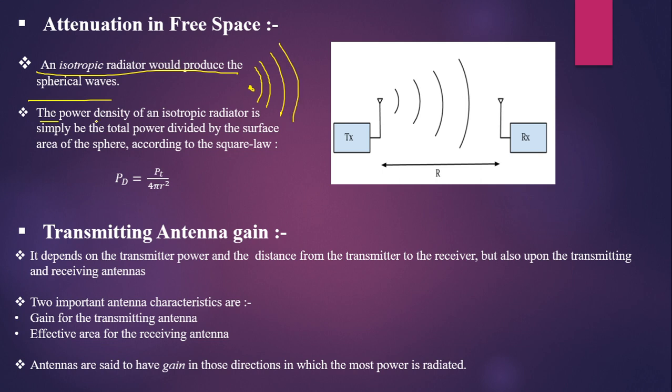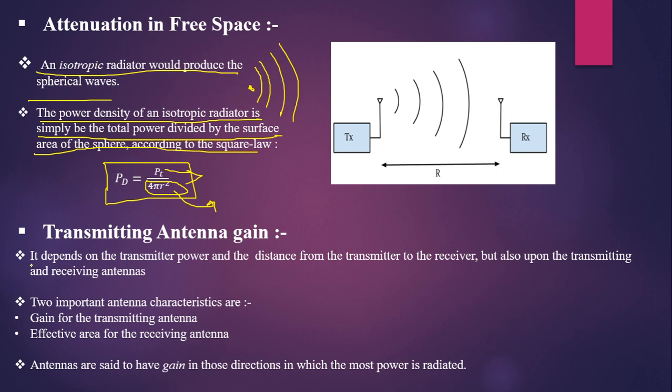And the power density of an isotropic radiator is simply the total power divided by the surface area of the sphere, which is given by this expression: PD equals PT over 4 pi r squared, where PT is the transmitted power and 4 pi r squared is the surface area of the sphere.